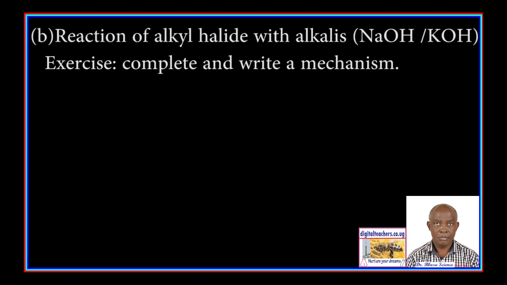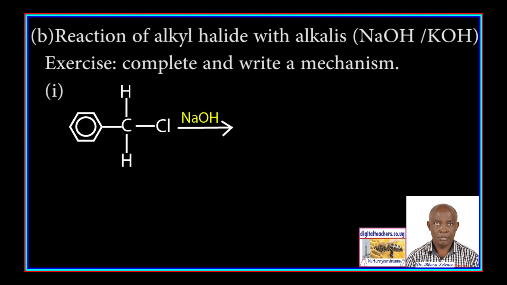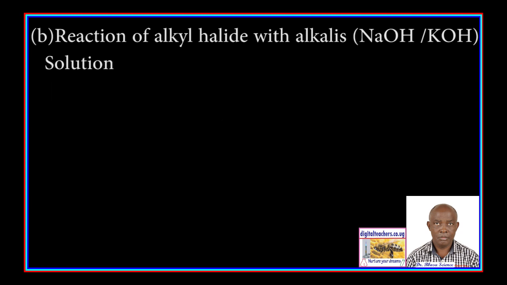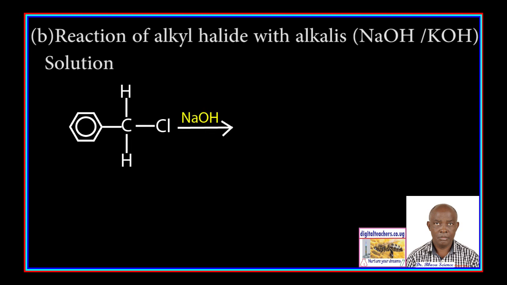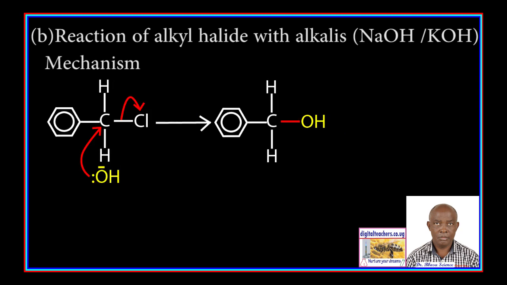Exercise: complete and write a mechanism. 1. Between chlorophenylmethane and sodium hydroxide. You can pause and answer. Solution: chlorophenylmethane reacts with sodium hydroxide to form phenylmethanol. The mechanism is as follows.